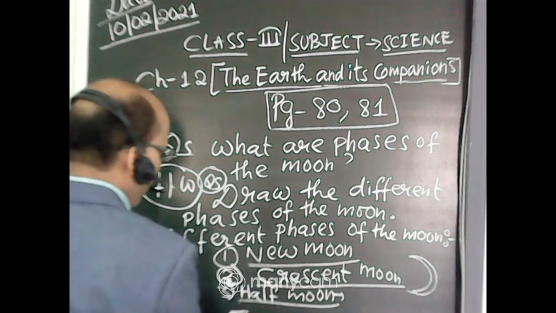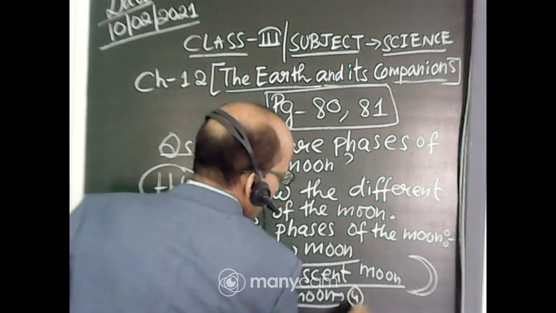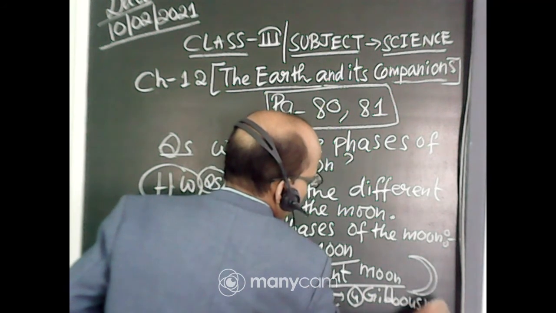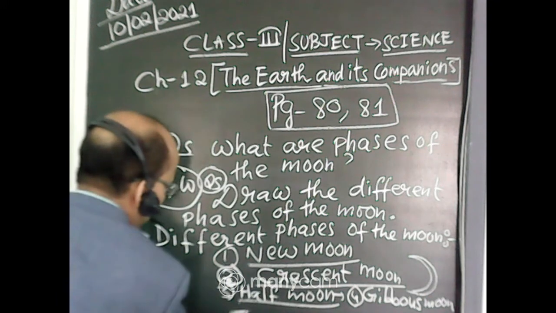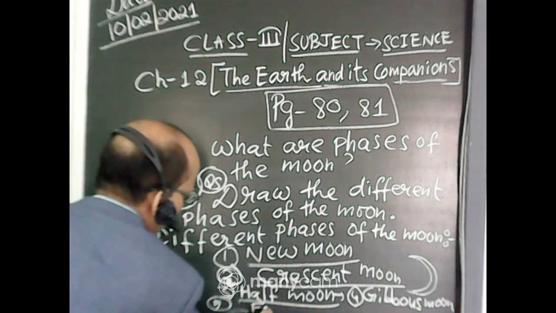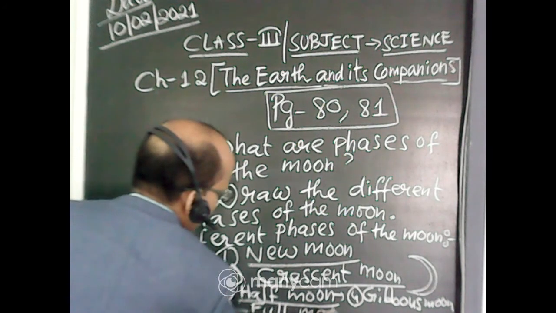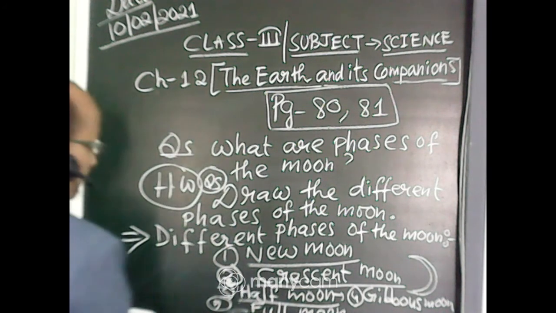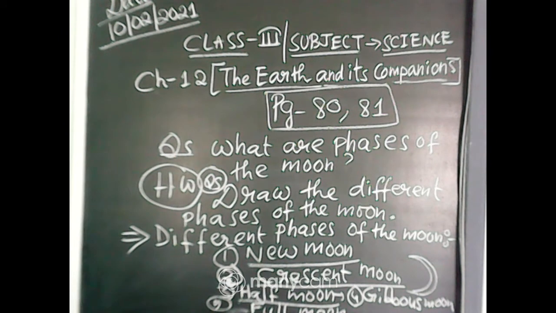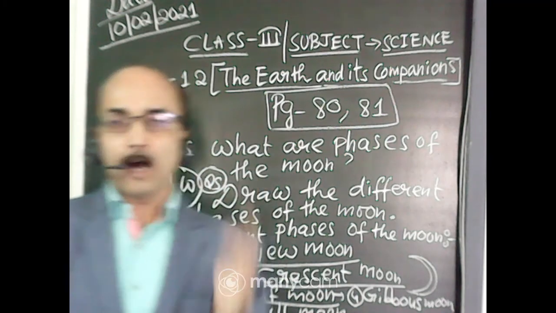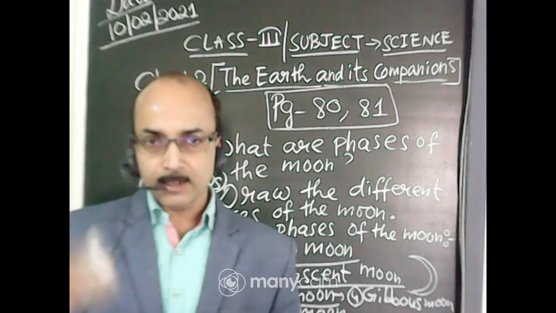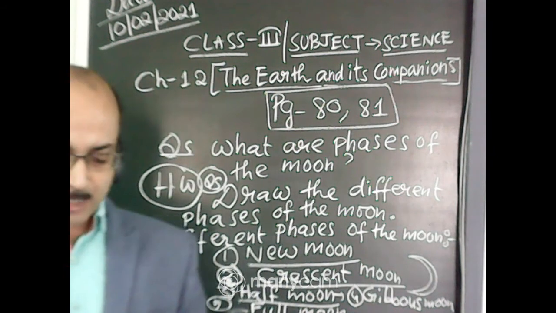Number 4 is gibbous moon, and number 5 is full moon. Okay, full moon means you can see the whole of the moon. These are the different phases: new moon, crescent moon, half moon, gibbous moon, and full moon. Okay, we have done this one already in the last video.